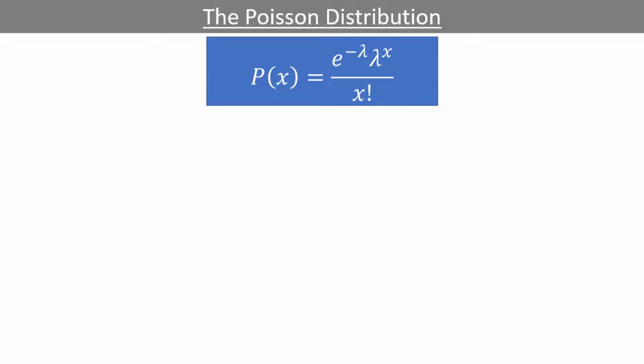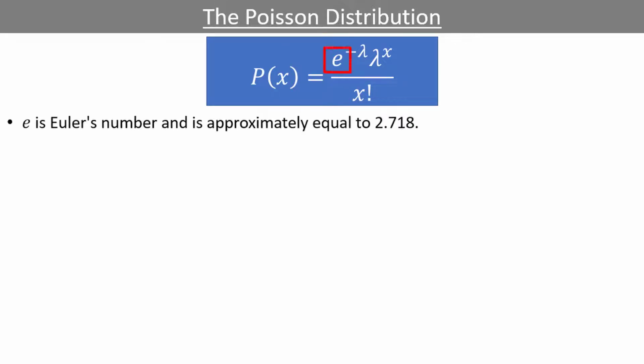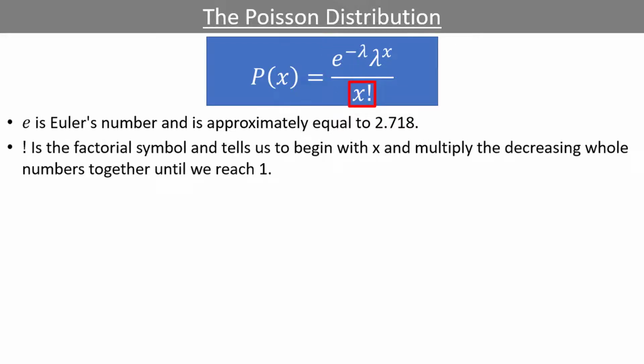Now, you may be familiar with e, which is just Euler's number, and is approximately equal to 2.718. The e symbol can be found on most calculators. The symbol after the x is factorial, and tells us to begin with x and multiply the decreasing whole numbers together, beginning with x, until we reach 1. For example, 5 factorial is equal to 5 times 4 times 3 times 2 times 1, which is equal to 120.